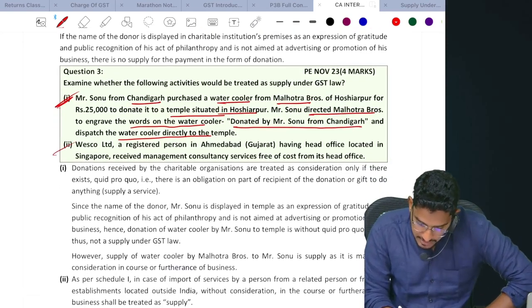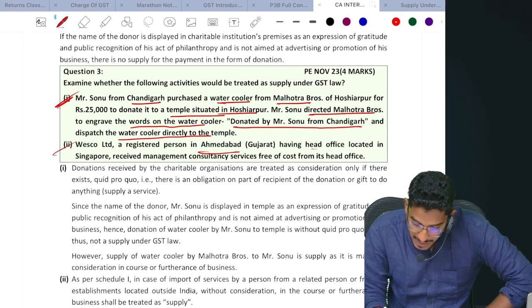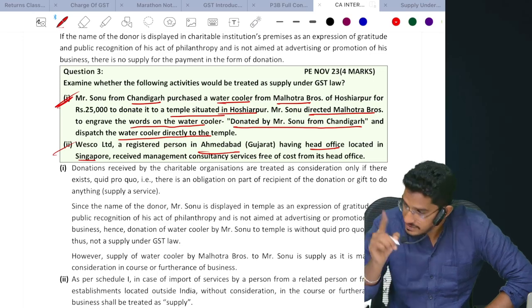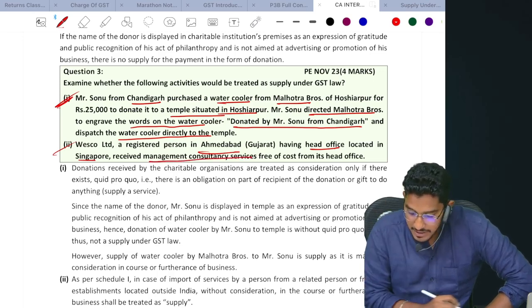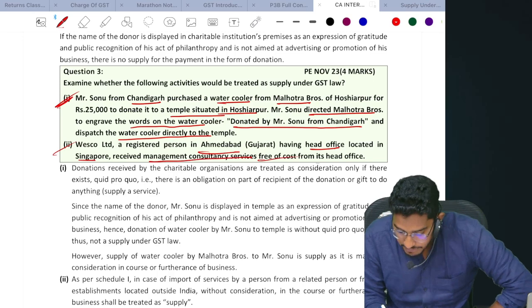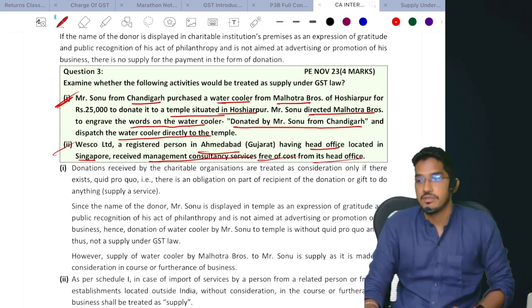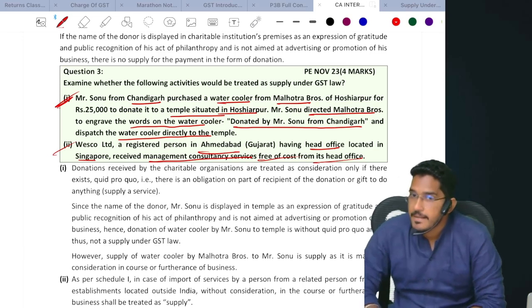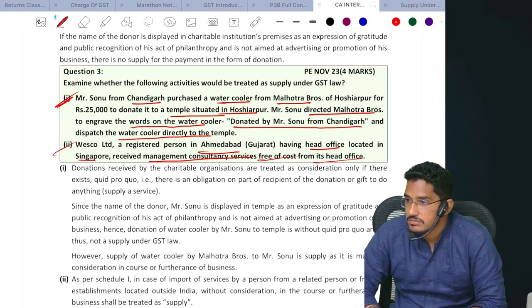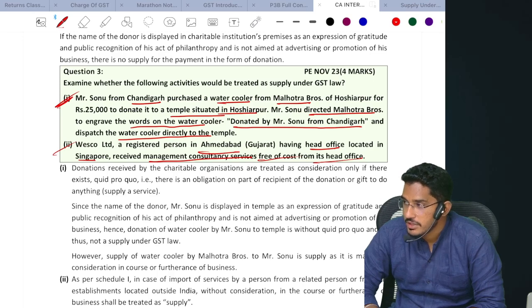Vesco Limited, a registered person in Ahmedabad, Gujarat, having head office located in Singapore, received management consultancy services free of cost from its head office. Supply of services. With consideration or without consideration? Without consideration. Then what do we need to check? From whom? From a related person or establishment outside India. Is it so? Yes, from an establishment outside India.